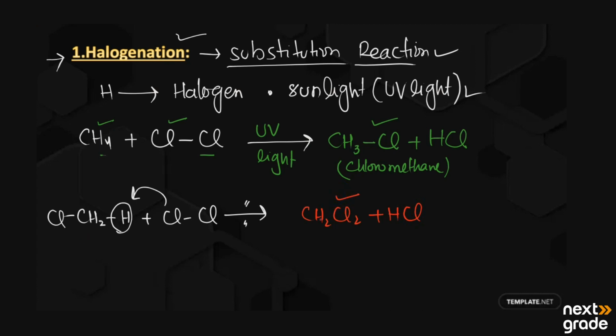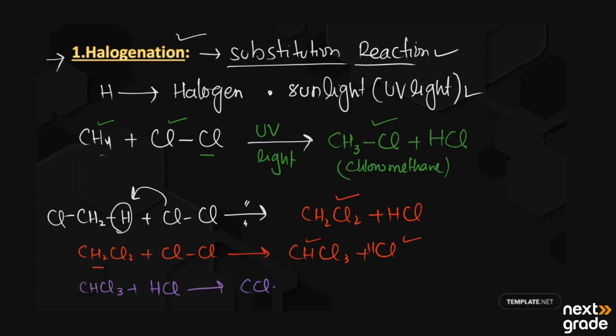Next we have the third one. With CH2Cl2, the chlorine replaces another hydrogen, and we get CHCl3 plus HCl. And the last hydrogen will also be replaced by chlorine, and we get CCl4, that is carbon tetrachloride.